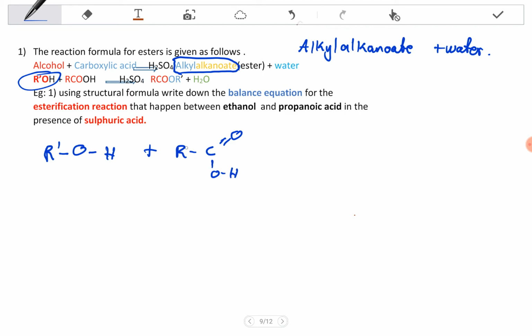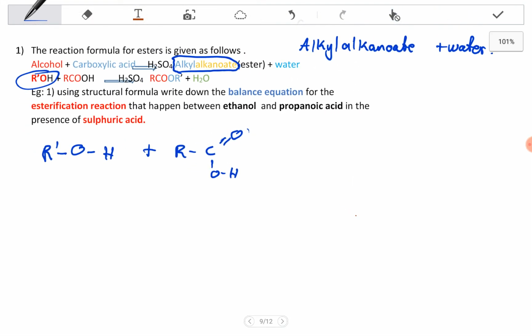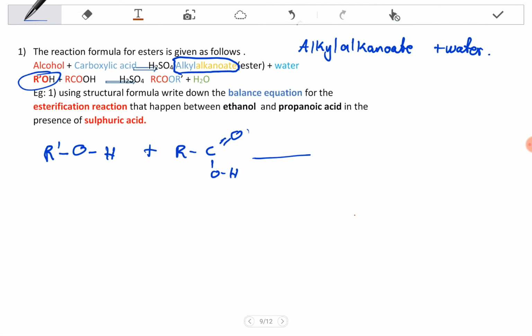This here means that it's a carbon, another carbon, or it's a carbon chain. You can add more and more, but this is a carbon that has the functional group. Then you have to add these two in the presence of sulfuric acid. Never and ever forget this, because this is important.